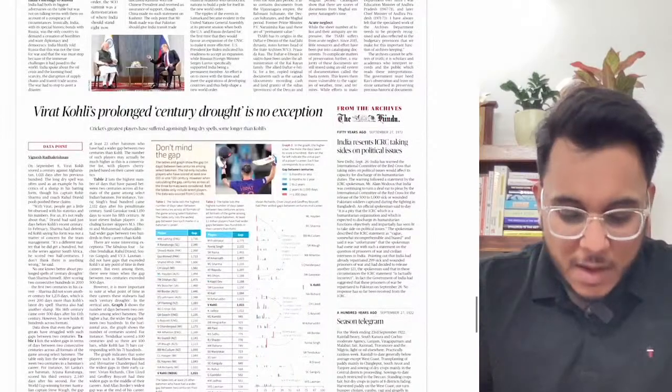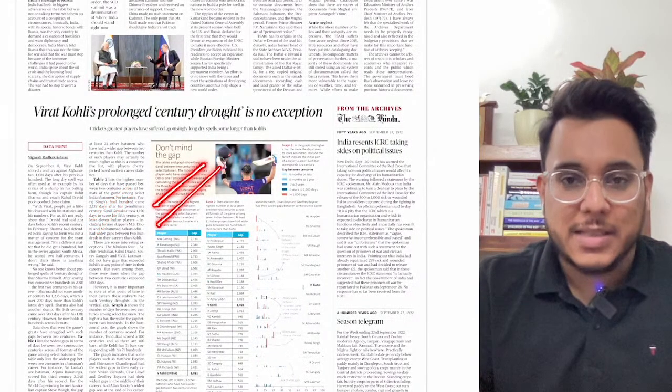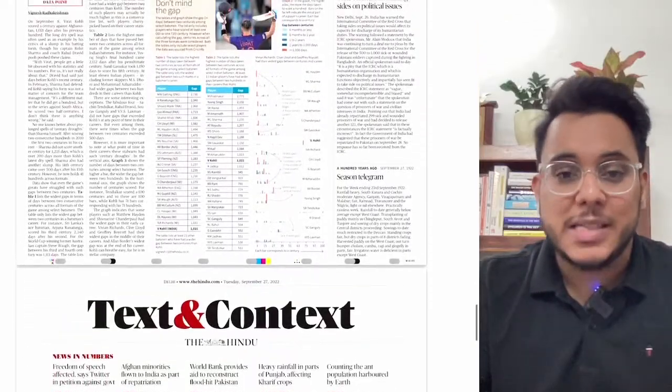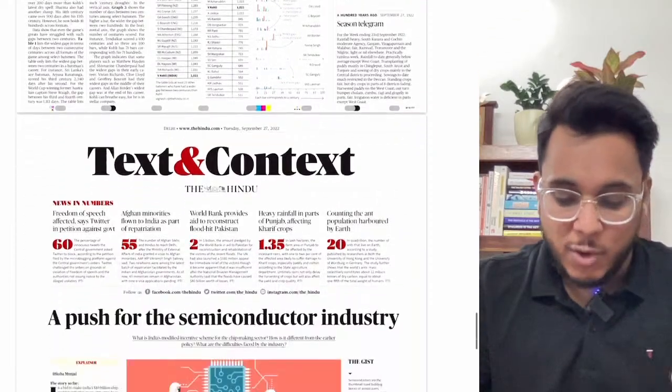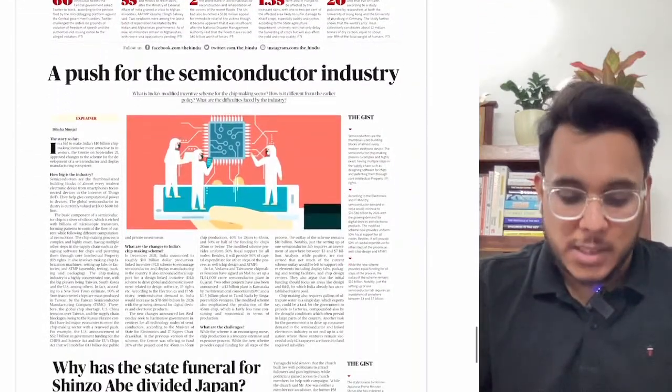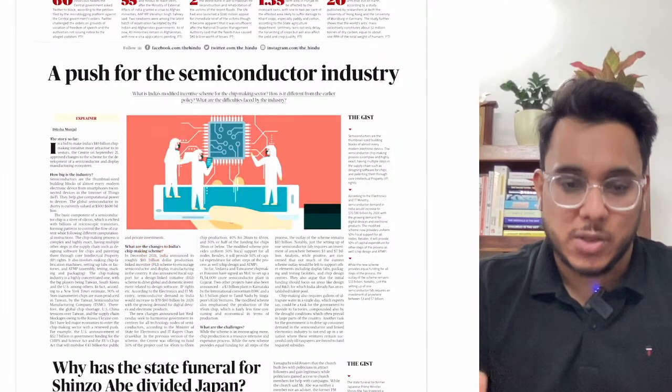After that, Virat Kohli's prolonged century drought is no exception. Now the article doesn't contain UPSC relevant substance, so no need to go into this article for our exam. Then the text and the context page, a push for the semiconductor industry. We'll see what this particular article is talking about.